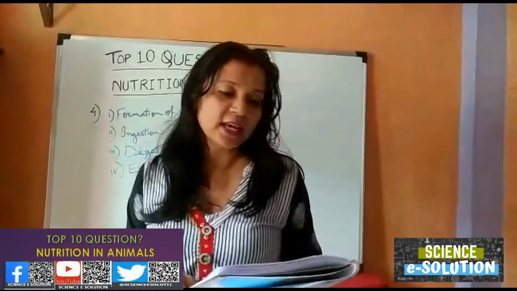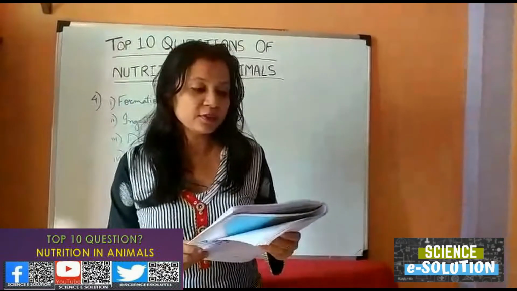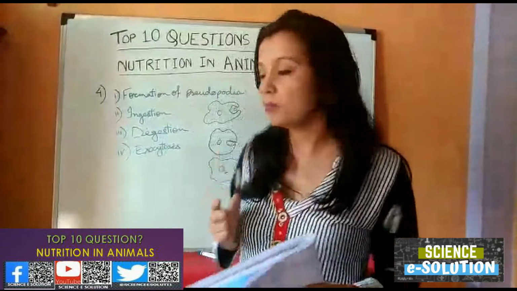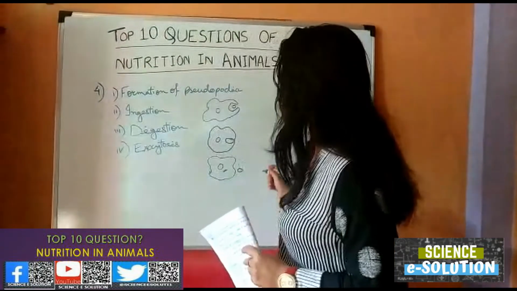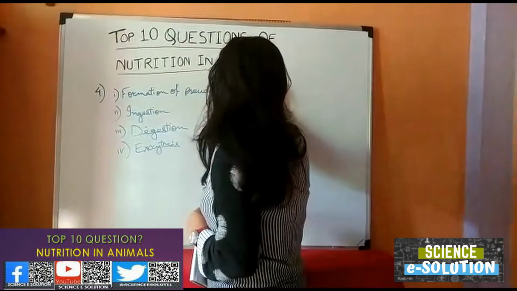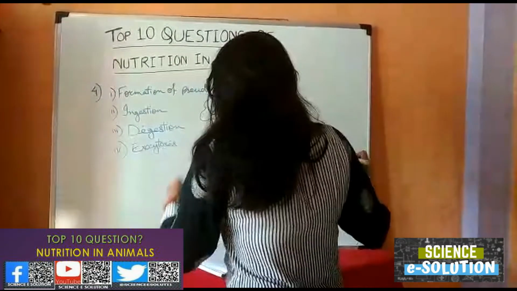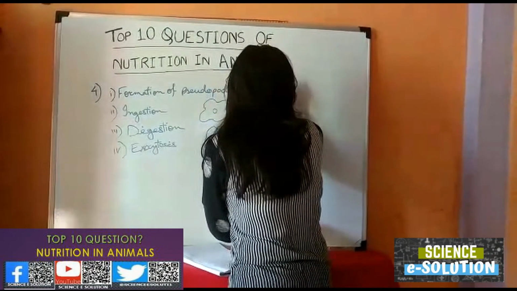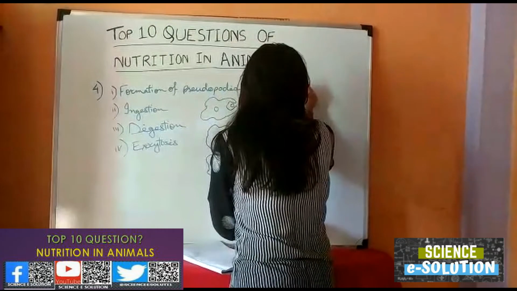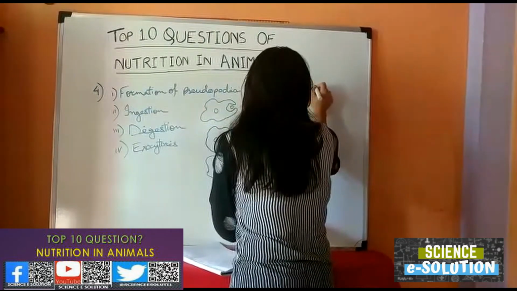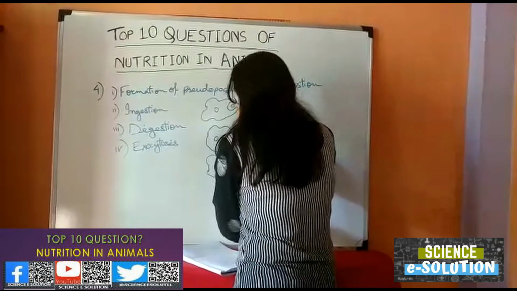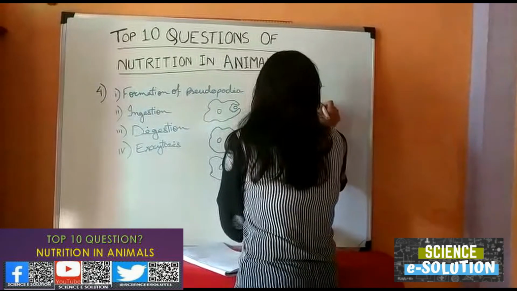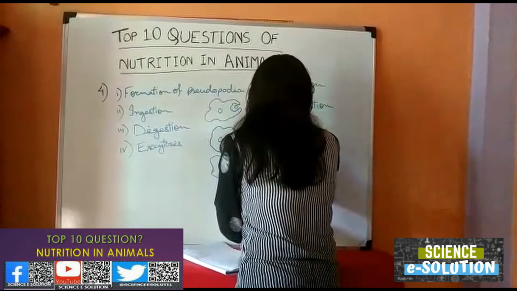Then the next question is, discuss the major steps involved in the process of nutrition in human beings. Nutrition in human beings can again be divided into various steps. This is answer number 5. Different steps in nutrition in human beings. The first step is ingestion. The second step is digestion. The third is absorption.